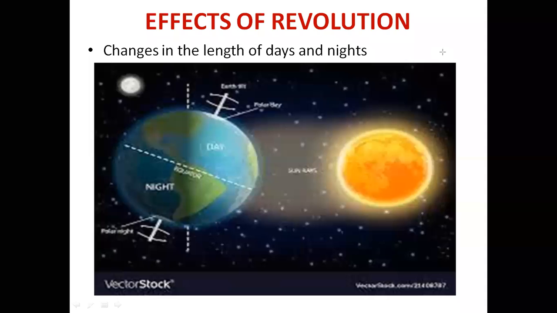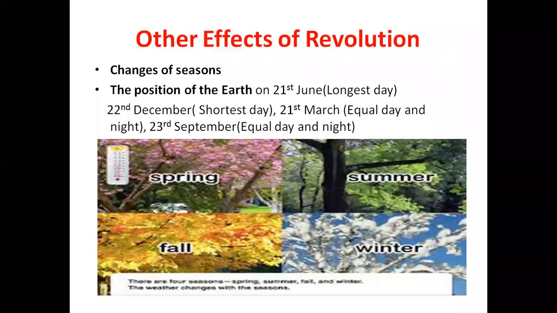In the next slide, I'll tell you about the other effects of the revolution. The second is changes of season. As you can see in the picture, we have different seasons in a year: spring, summer, fall and winter. Fall को हम other name भी दे सकते हैं, जैसे autumn. It is all caused by the revolution of the earth and the inclination of the earth's axis.